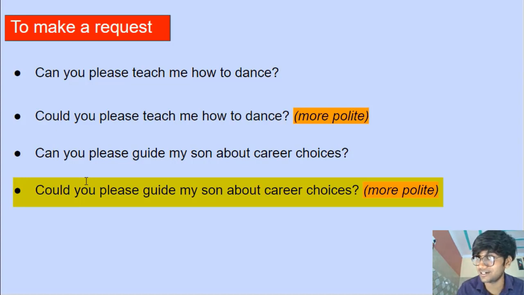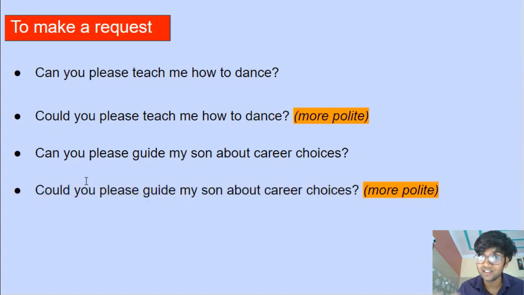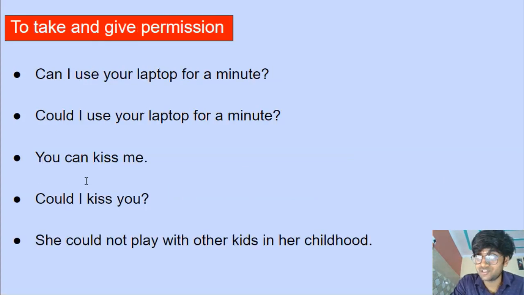It will be considered more formal, more polite, right? So this is the difference between can and could when to make a request. Next usage, to take and give permission, all right?